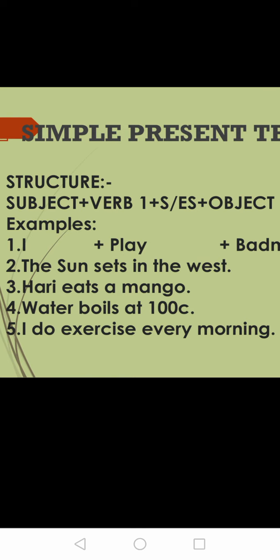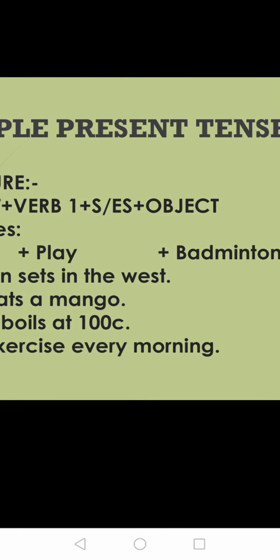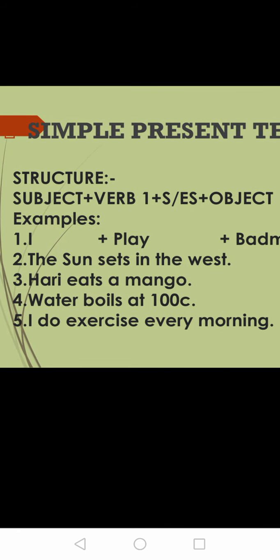So the structure of the tense is subject plus V1 plus S/ES plus object. Now I think you all know what V1, V2, V3 are. V1 is the first form of verb, and for present tense you need that first form of verb.